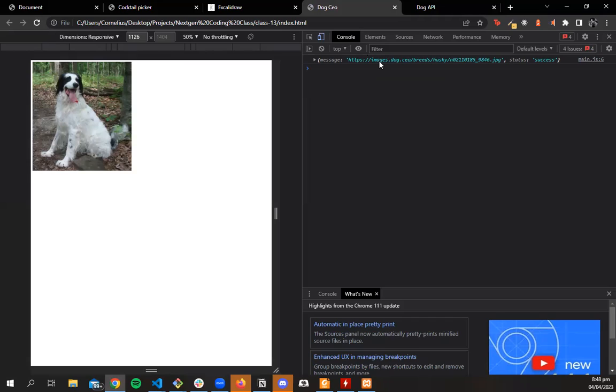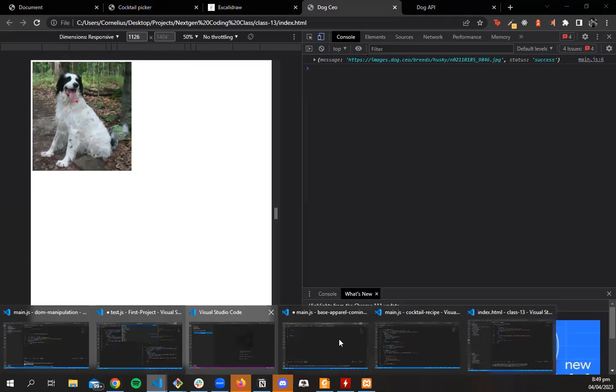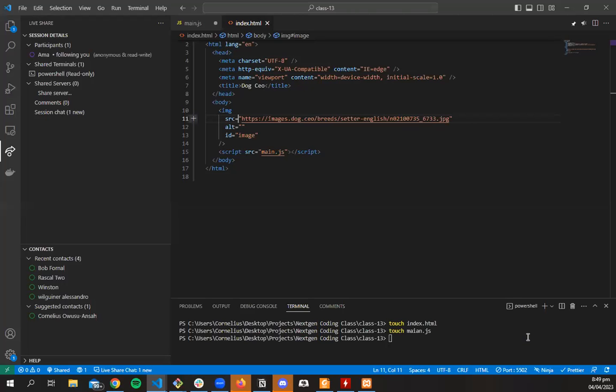Now, by making requests to APIs, we can make it dynamic. So every time we make a request, we can get a different picture. Right now, we just copied the hard-coded link and we've put it here. That's why we have an image. But then using JavaScript, we can get the response we get from the API and use it to always change the image. I don't know if it makes sense. Do you want me to run it through the first time, then maybe another time? Or do you want to think about it?